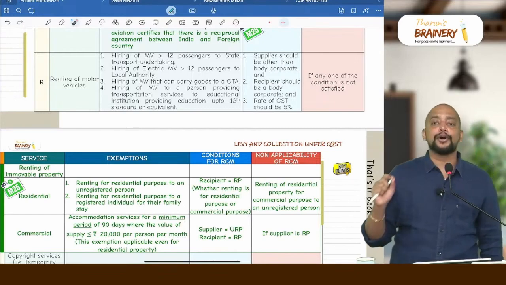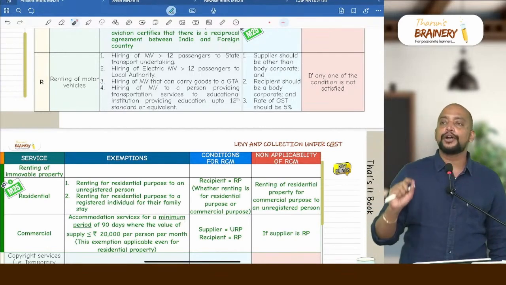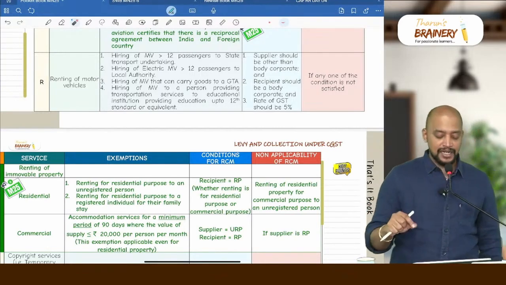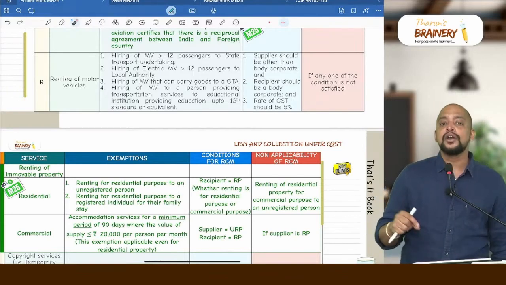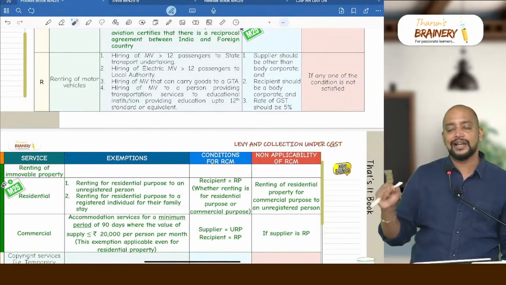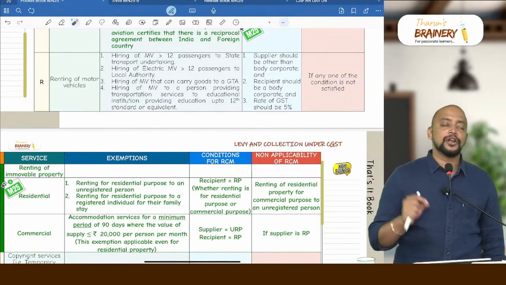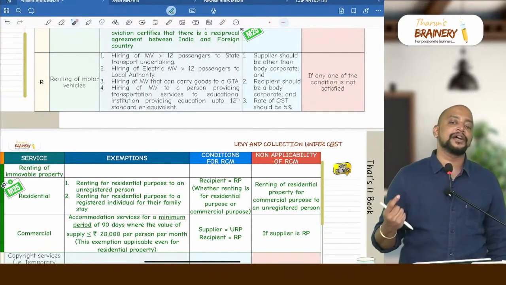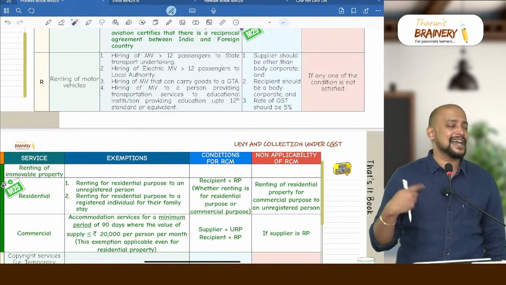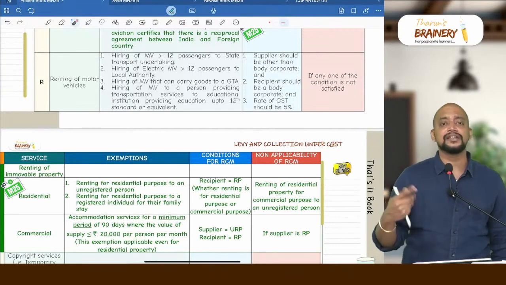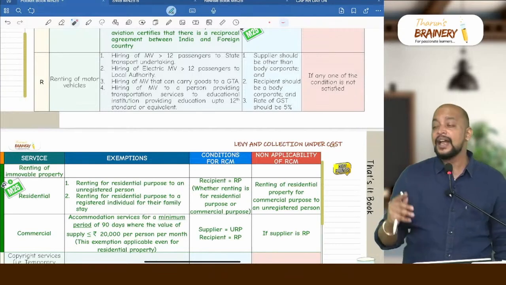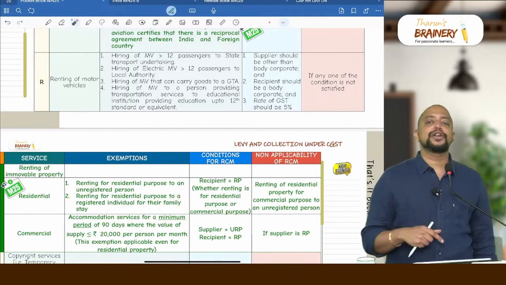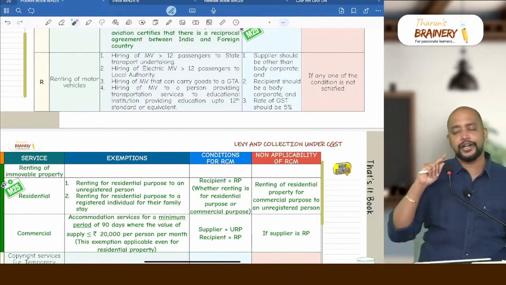And what is the meaning of body corporate? You just write down there. Body corporate means private limited company or public limited company or body under any law. Body under any law means ICAI, ICSI, ICMAI, RBI, SEBI, all these come under body corporates. However, is LLP a body corporate or not? Not a body corporate.